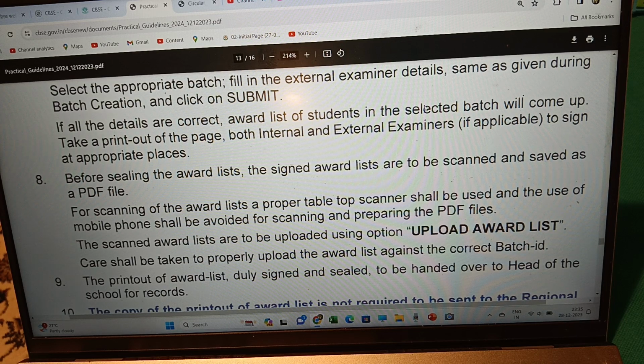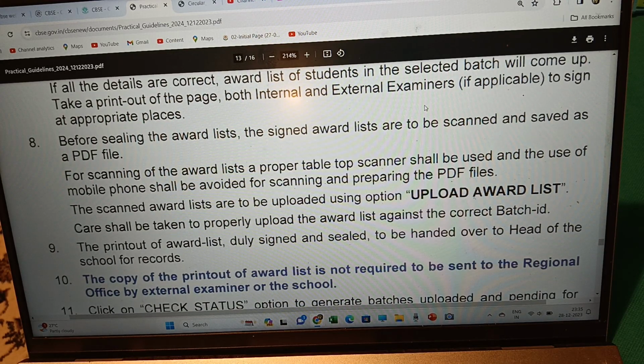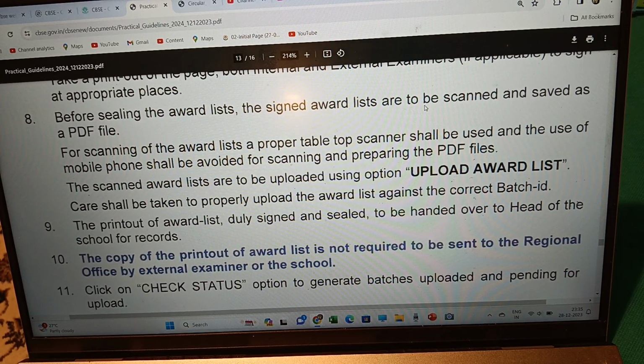For scanning of the award list, a proper tabletop scanner shall be used, and use of a mobile phone shall be avoided for scanning and preparing the PDF files. The scanned award list is to be uploaded using the option Upload Award List. Care shall be taken to properly upload the award list against the correct batch ID.